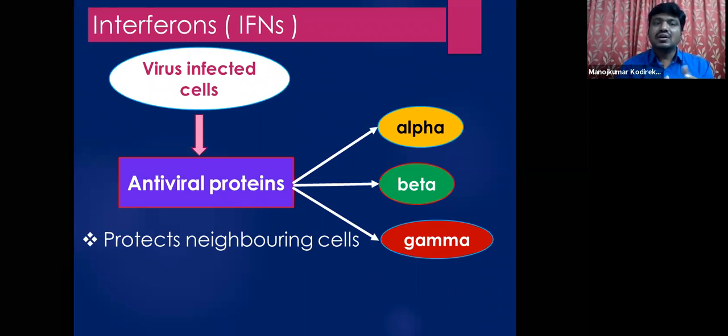By this, the neighboring cells become very alert, and their ability to defend against this virus is increased with the release of these antiviral proteins. So interferons are the antiviral proteins generally secreted by virus infected cells. There are different types of interferons: alpha interferons, beta interferons, and gamma interferons. So there are three different types of interferons in the immune system.